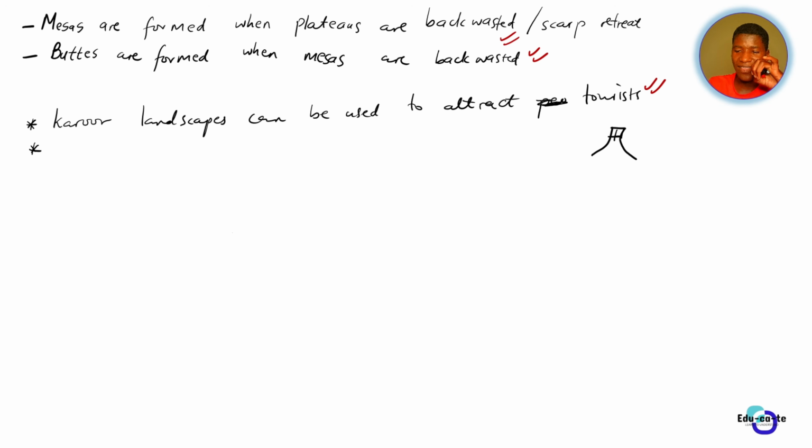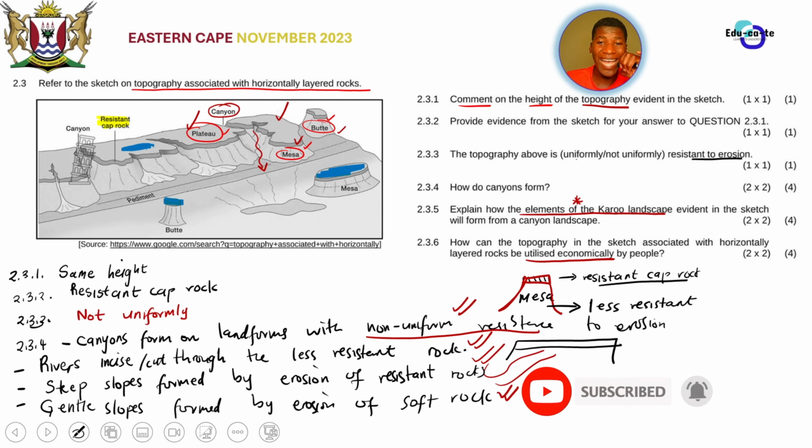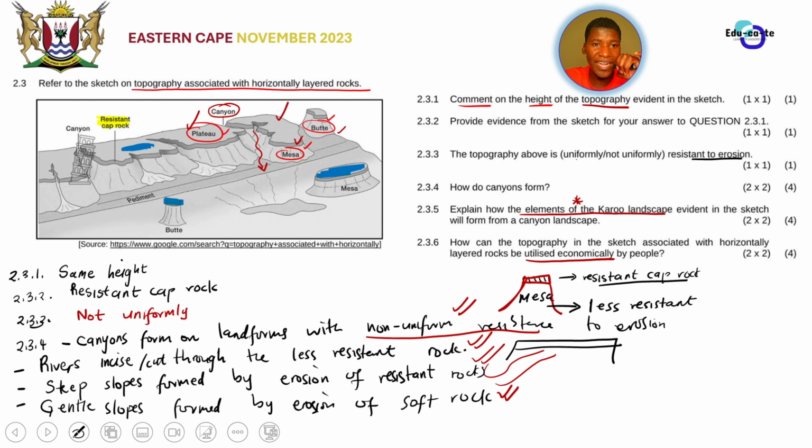And then the other thing, you can also use them to generate hydroelectricity. Although it is hard to get water from a Karoo landscape, at the end of the day, they have got water because we have said that there are rivers that incise throughout there. So we can try to generate hydroelectricity. We can generate electricity from water. You know that, right?